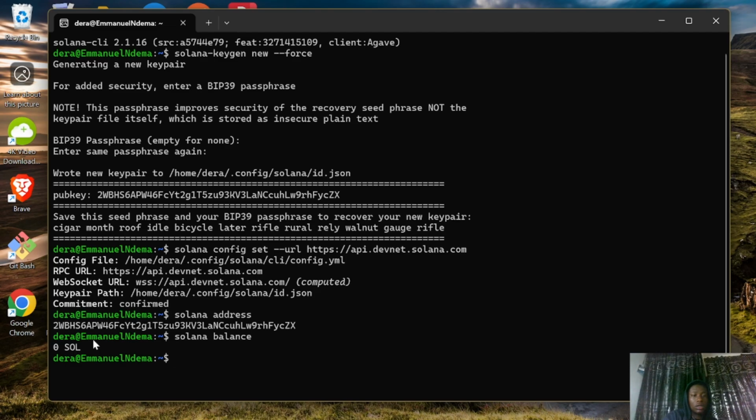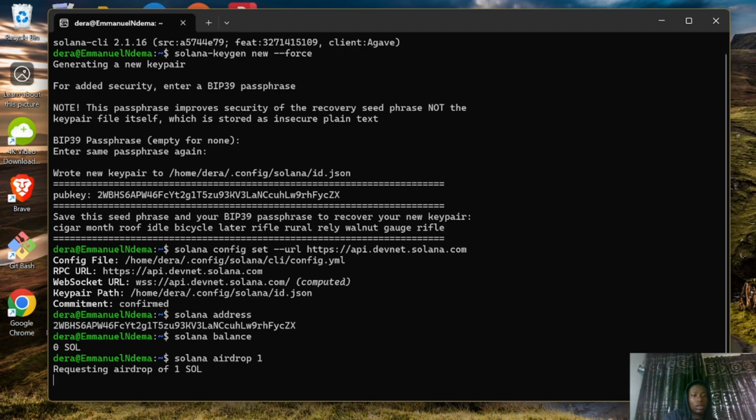the airdrop command. So how is this used? solana airdrop, and then the amount of tokens you want. Say I want 1 Sol. Now it's requesting an airdrop of 1 Sol. It will take some time because it's making an RPC call to some programs.